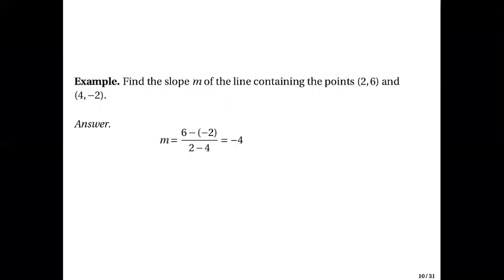Or you can use this point as the minuend for the numerator and denominator. As you can see here, the minuend in the numerator is -2, that's your -2, and in the denominator, the minuend is 4, this is your 4. So you have -2 minus 6, that's that, and then 4 minus 2, that's this. And you get -4 also.